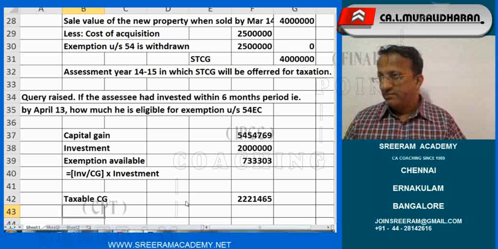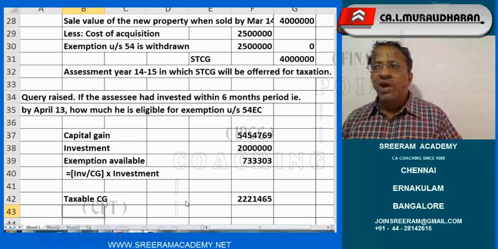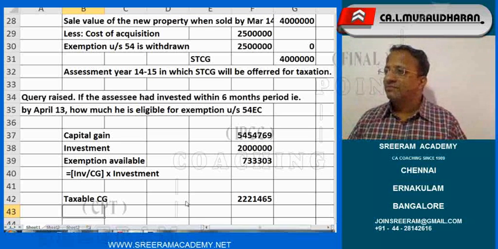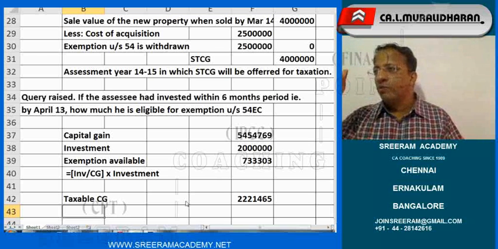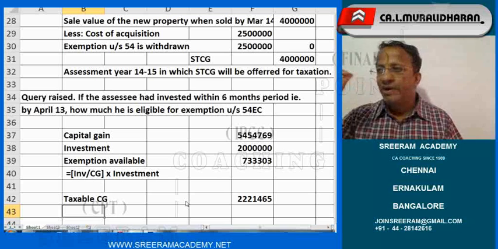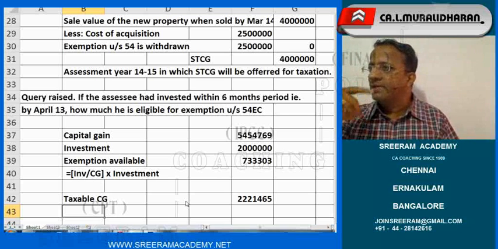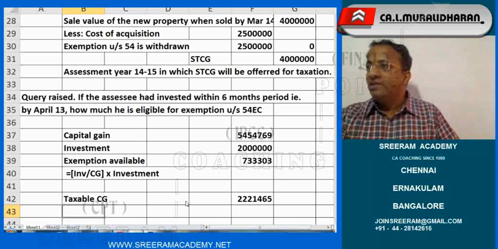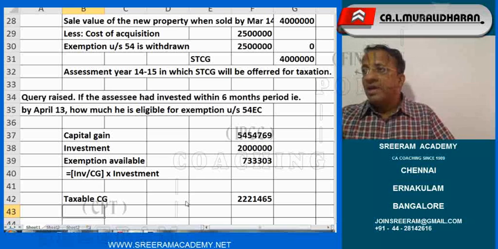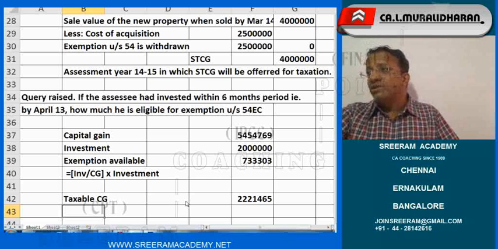So therefore, Mr. Selvan, who knows all these provisions through his chartered accountant, might have just felt 54 EC has got limitation. There is no such limitation in the case of 54. And for 54 EC application, there is no reference made that the capital gain be after deducting towards section 54.